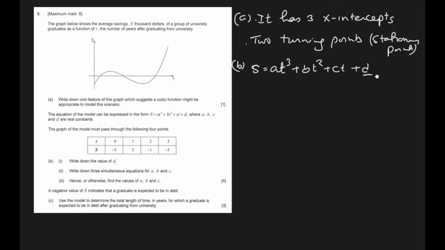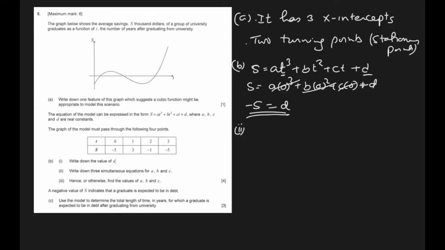How can I find D? I will find D if T is 0. If I make T equal to 0, this will become 0. So A0 cube plus B0 square plus C0 plus D. That will become S when T is 0. Look at your table. When T is 0, S is negative 5. That means negative 5 is equal to D because everything else is 0, and that is the value of D, negative 5.